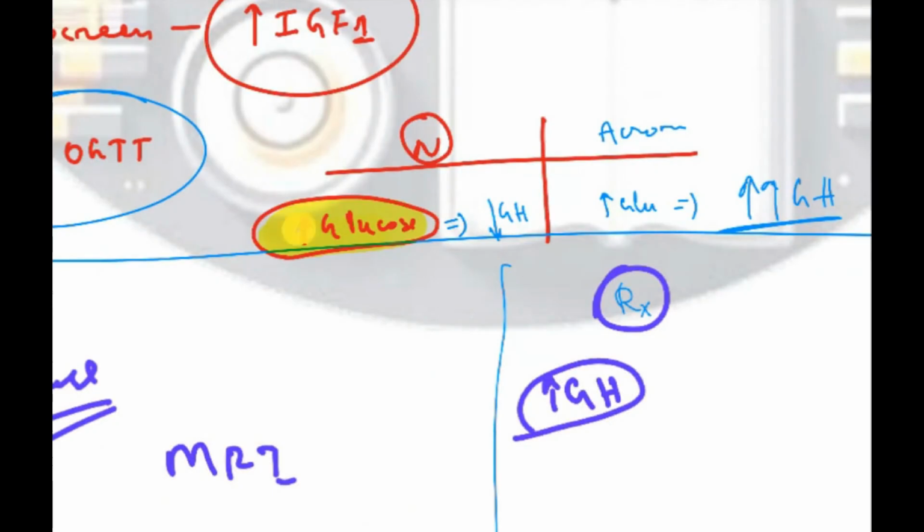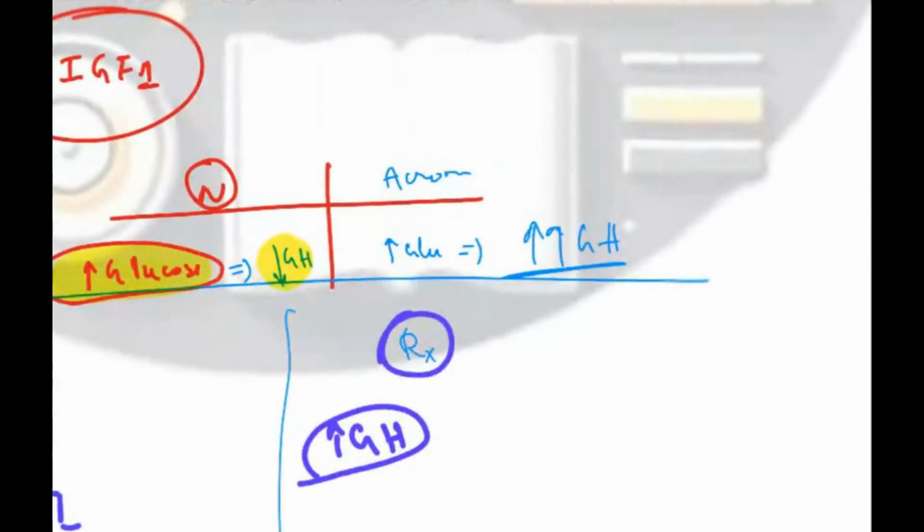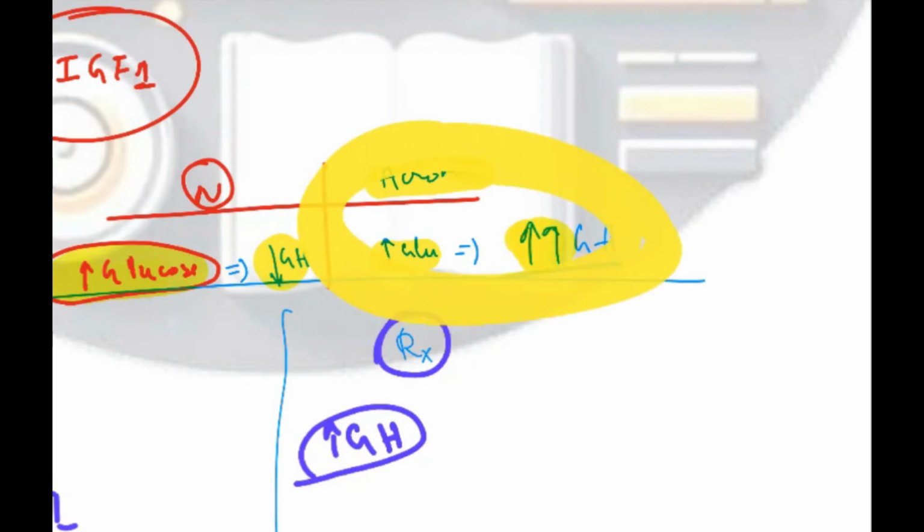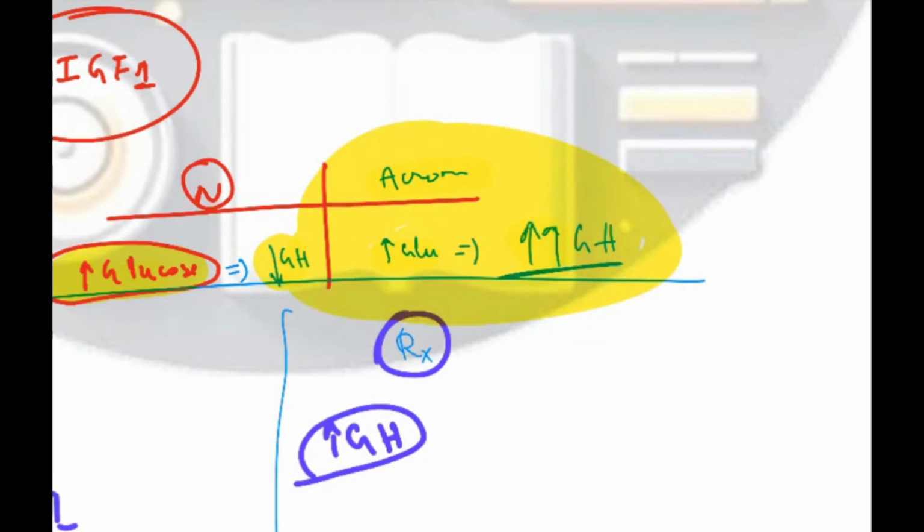Whenever the blood glucose rises, growth hormone should decrease. But in patients with acromegaly, whenever you give glucose, growth hormone will still remain high. So this will confirm that this is not a normal GH, this is an abnormal GH, this is excess GH. Make it very simple.